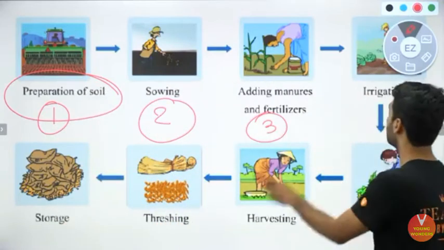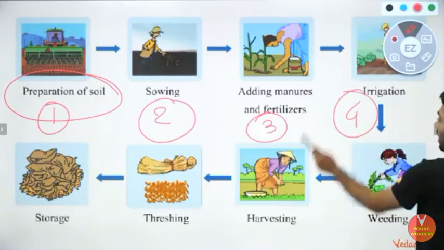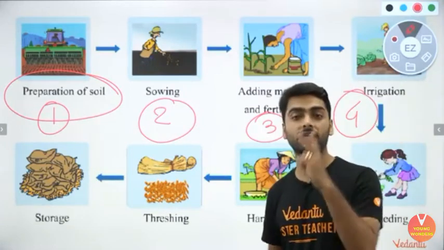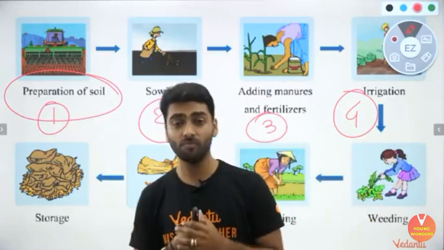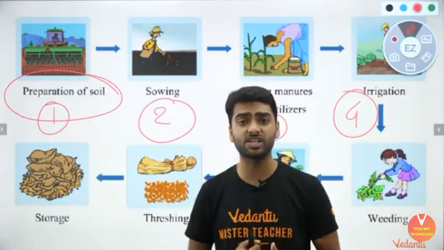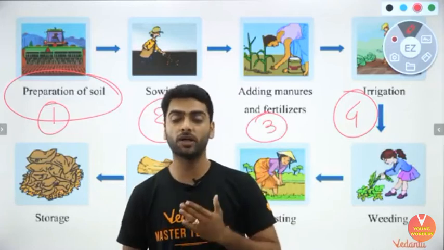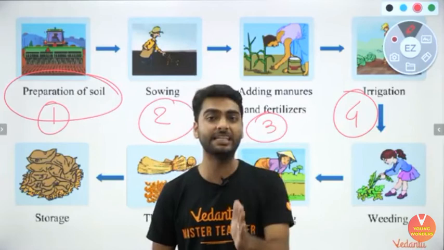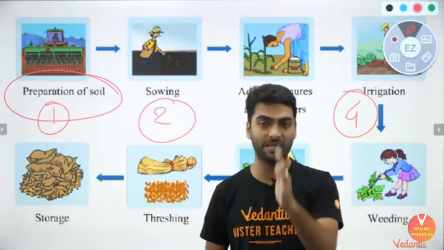The fourth step comes on irrigation. By irrigation, I mean the supply of water. Irrigation can be done in two types, that is modern methods of irrigation and traditional or the age-old methods. What are modern methods? What are traditional methods? All of that will be explained in detail in this session, so please stay tuned with the session.